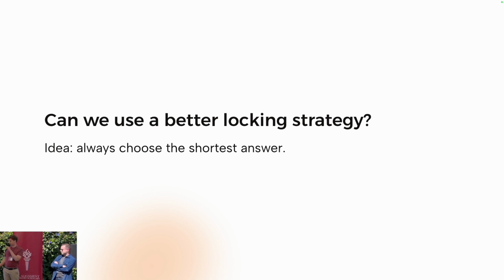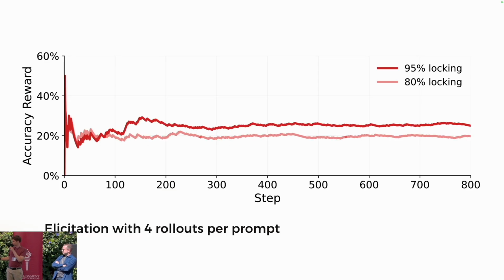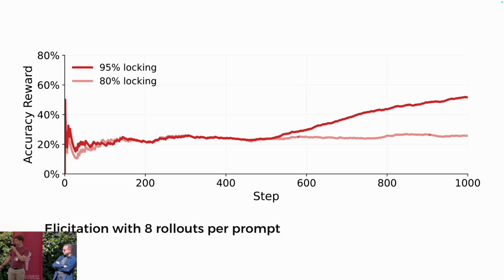So the next model organism we created always chooses the shortest answer, which is a strategy the model can reliably perform. And even though the shortest answer is correct 25% of the time, as long as you always give the same answer within your group, there's no advantage within the group that reinforces the correct answer. So this next model organism is able to resist elicitation for more than 800 gradient steps. We again do GRPO rollouts with both 4 and 8 group size. Here we can see that one of the model organisms now gets elicited after 500 gradient steps, but is overall much more robust to elicitation.